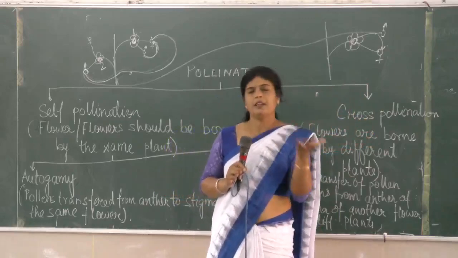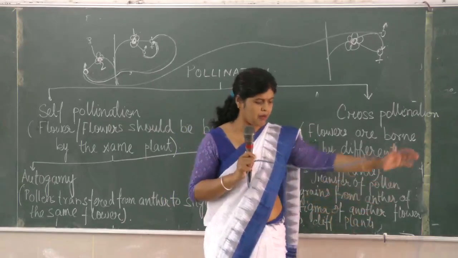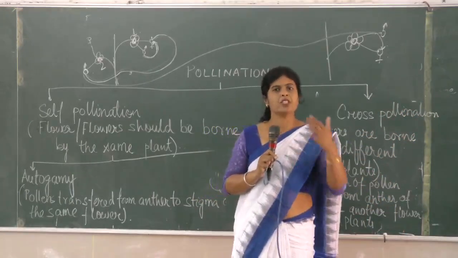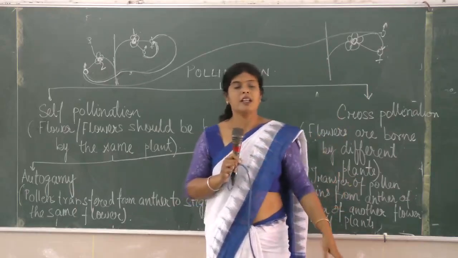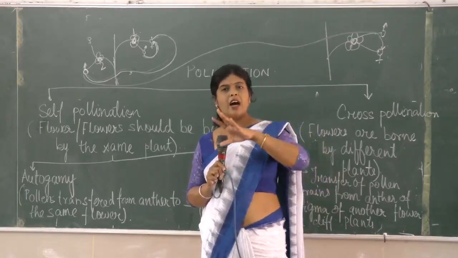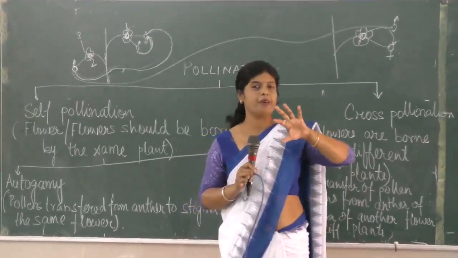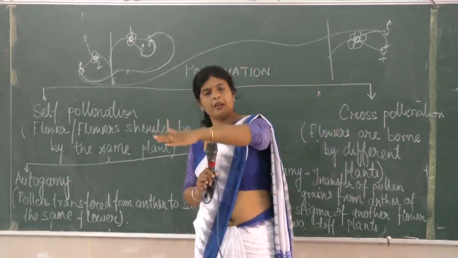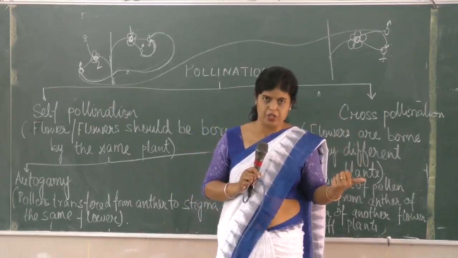I'm giving you the example of bees. Bees are one of the major pollinators. Pollinators means the organisms which take part in pollination, which perform pollination. Now, the bees do not know about the species. They visit different flowers and collect pollen grains from different flowers, and when they get into another flower, the pollen grains do not necessarily belong to the same species.